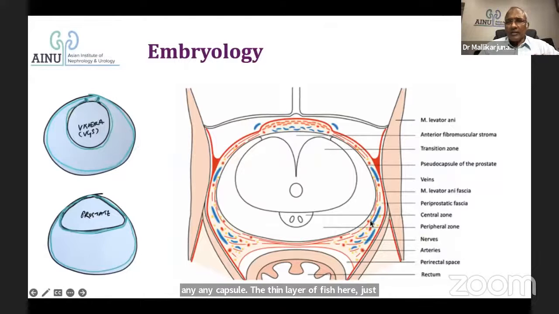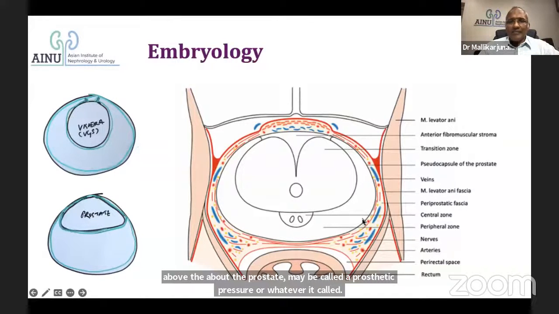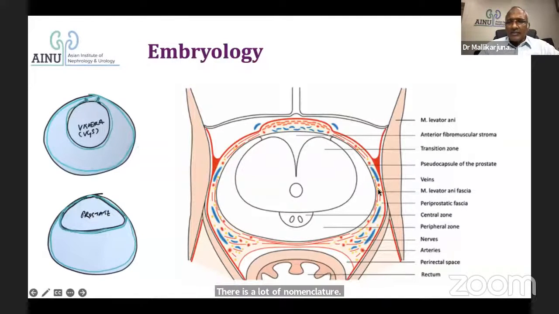There is a lot of nomenclature difference, and the rest of the thing is a levator fascia or an endopelvic fascia, which makes an outer compartment. And inside this compartment is what's called the periprostatic fascia. There are multiple layers, veins, nerves, etc.